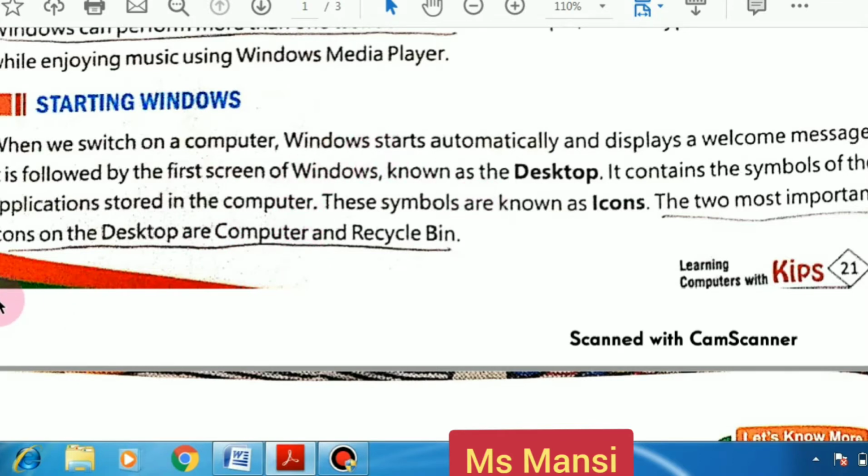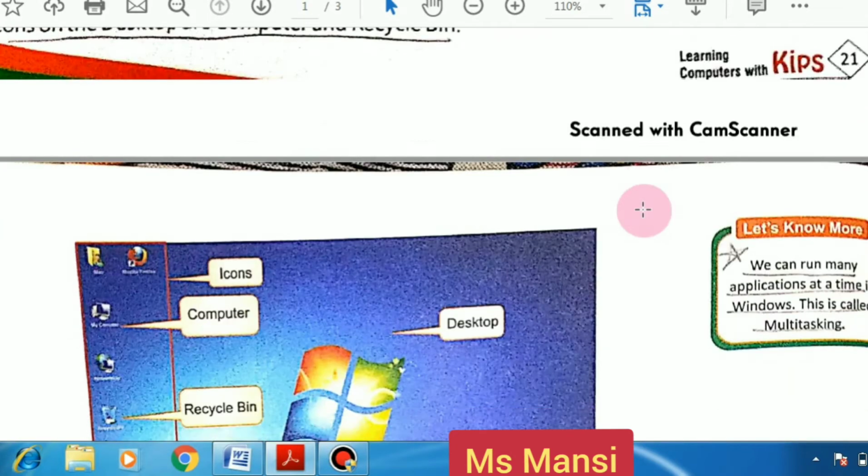So what are the two most important icons on the desktop? Tell me. First is computer and second is recycle bin. Students, the first screen of Windows is known as desktop, and the small pictures there are known as icons.